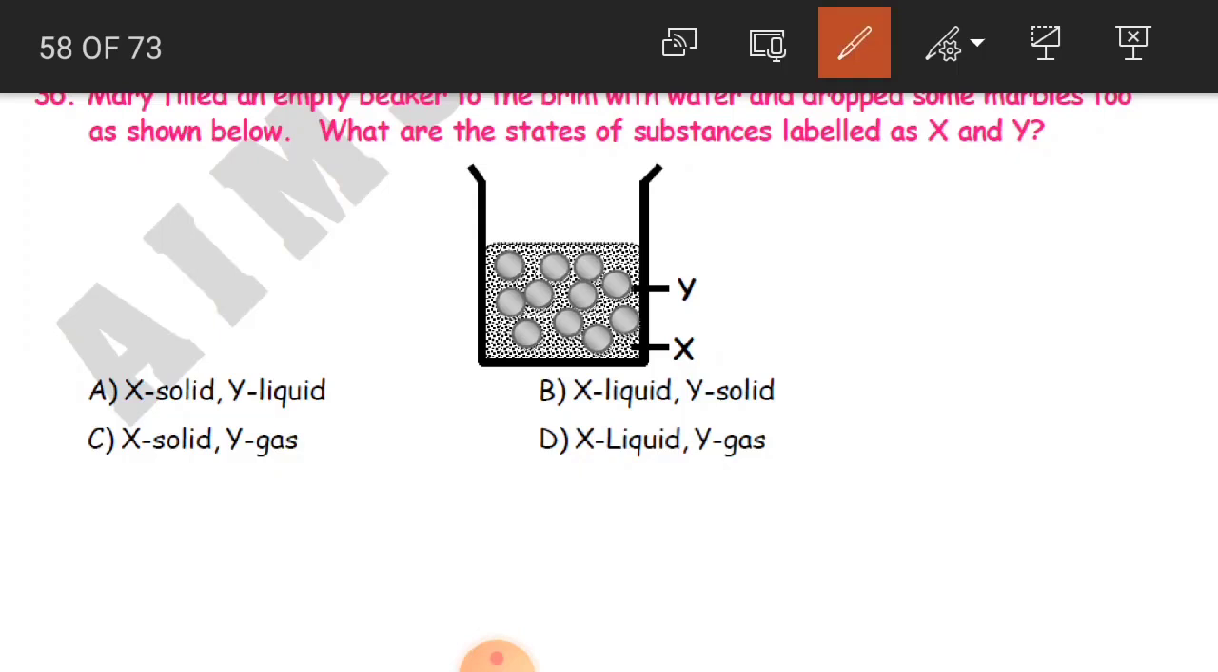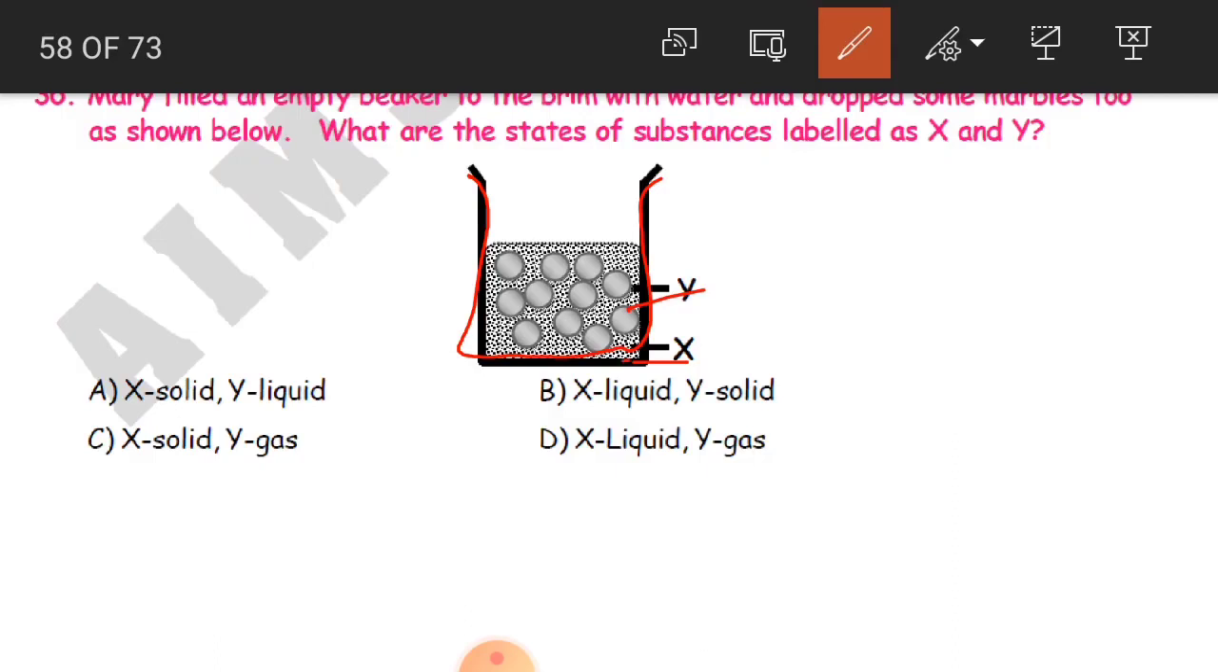What are the states of substances labeled as X and Y? See here, this container was filled with some water by Mary and she dropped some marbles in this beaker, in the water. And what is this X and what is this Y here? So what is this? So X is what? It is water. So X is water. So X is liquid.